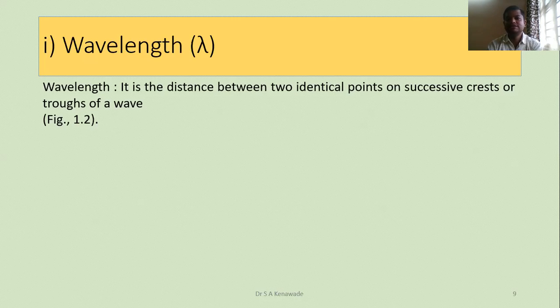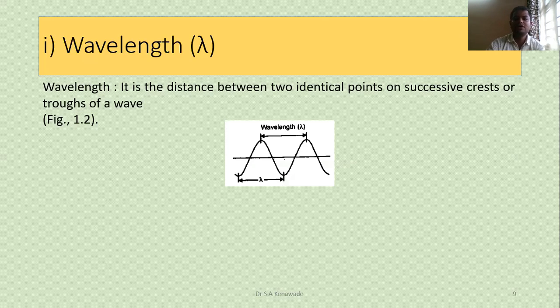It is the distance between two identical points on successive crests or successive troughs of a wave. As you can see in figure 1.2, here we show the wavelength, that is lambda.